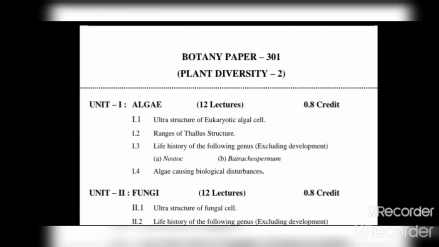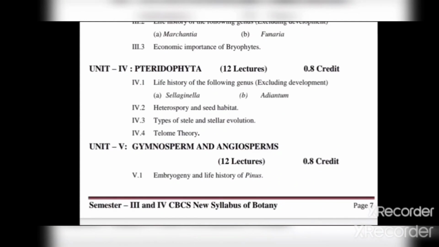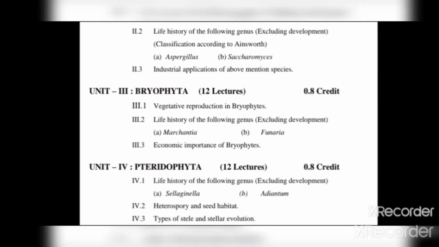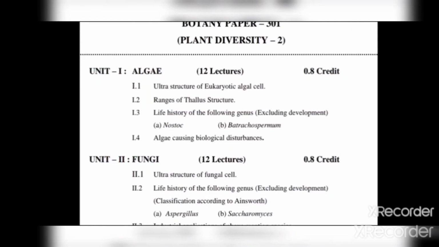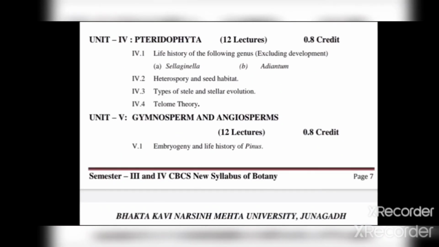Welcome to my channel. Today we will discuss the syllabus of Botany paper 301, Plant Diversity 2. In Botany paper 301, the five units are algae, fungi, bryophyte, pteridophyte and gymnosperm, and angiosperm. For algae, fungi, bryophyte, pteridophyte and gymnosperm, we discuss the ultrastructure of the cell and, second, the life history of the species, and the angiosperm.